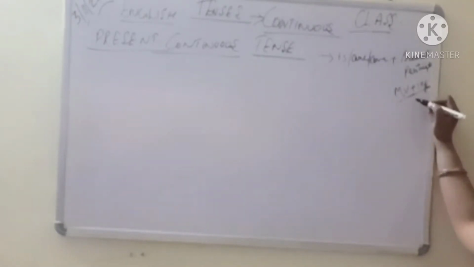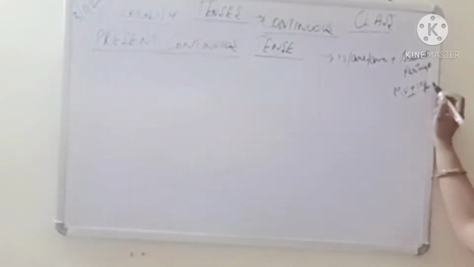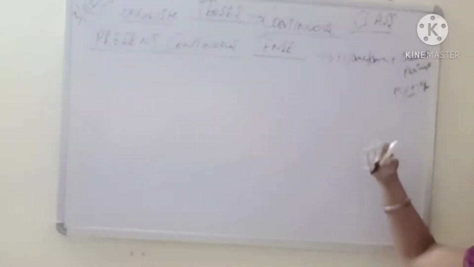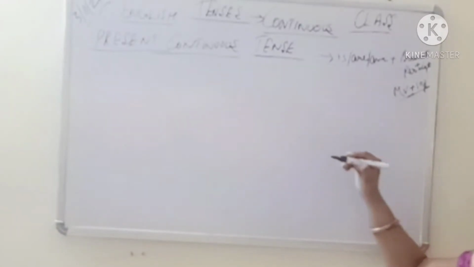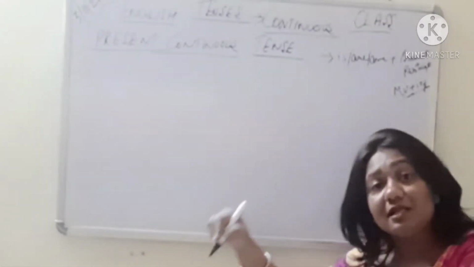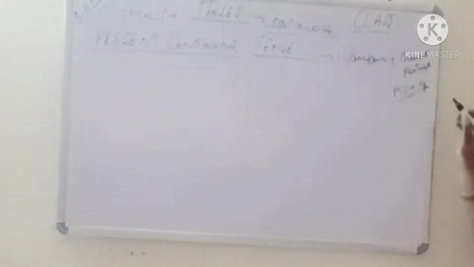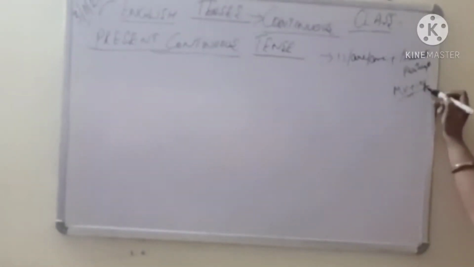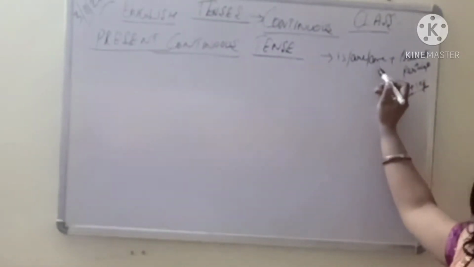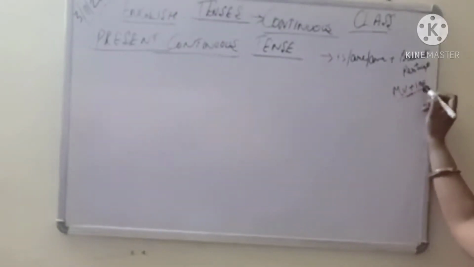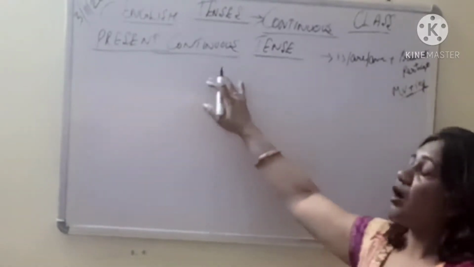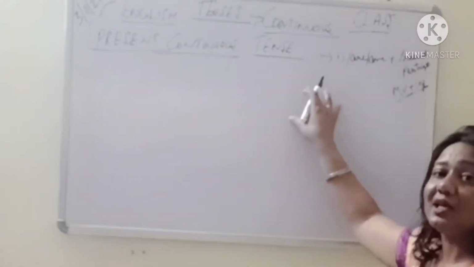For example, teach is your main verb plus if I add ing to make it continuous, कि काम हो रहा है, चल रहा है, अभी मेरी टीचिंग खत्म नहीं हुई है, it is still going on, continuing, so that becomes your present participle. So main verb teach plus ing becomes teaching. So I am teaching tenses. This is your present continuous tense.